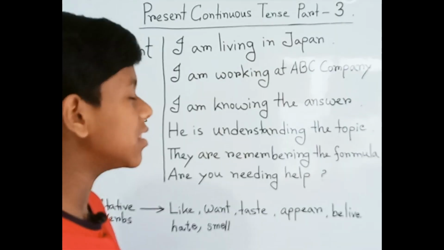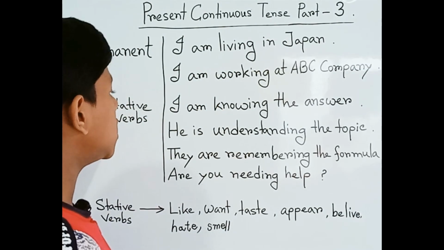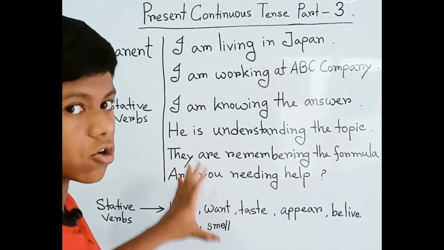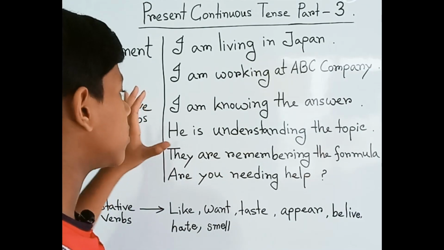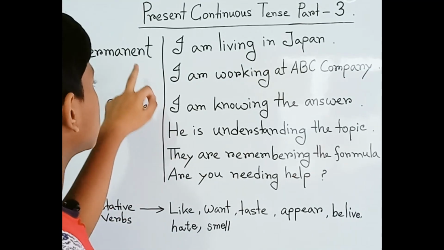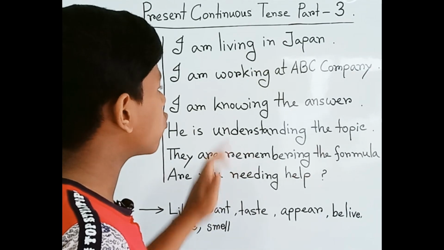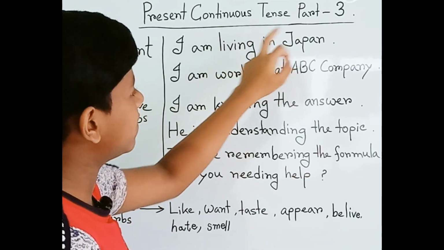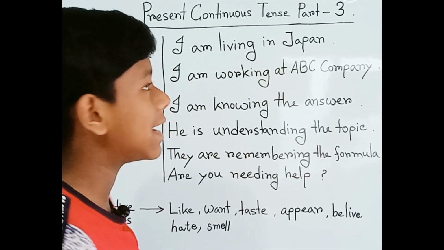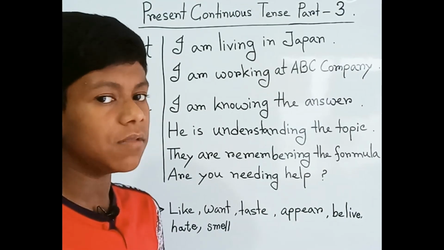In this slide, I have divided it into two sections, and only these two sections, because these are common. Only in these two sections we can't use it. So for example, in the permanent section, we are looking at "I am living in Japan", but it's permanent and it's in the present simple tense.